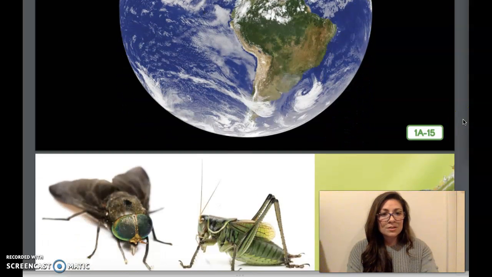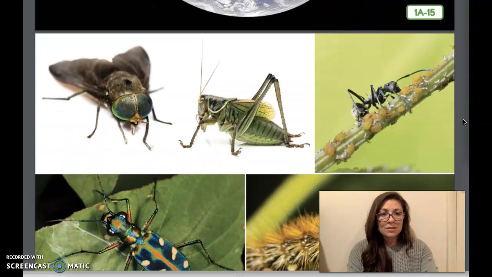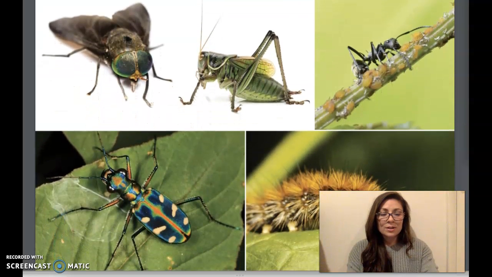Flies, grasshoppers, ants, caterpillars, beetles. These are all insects, yet they look quite different from one another. They're different shapes, sizes, and colors. So what makes an insect an insect? You'll find out more about that next time. In the meantime, be thinking about how a fly is like a grasshopper or a beetle is like an ant.